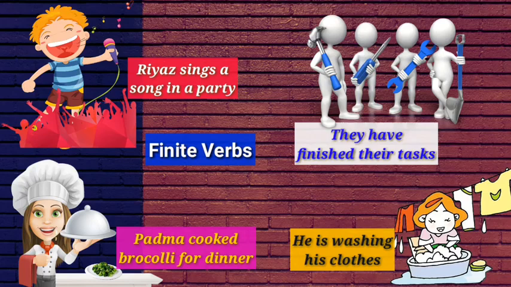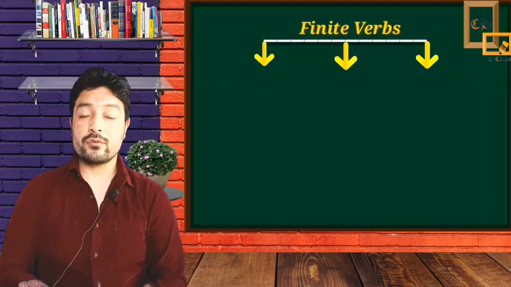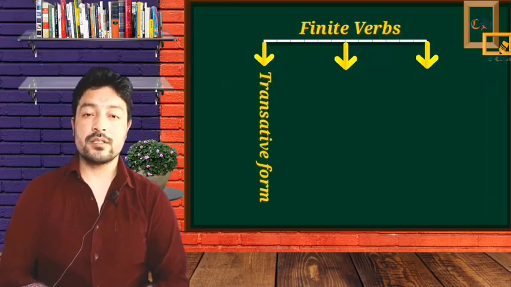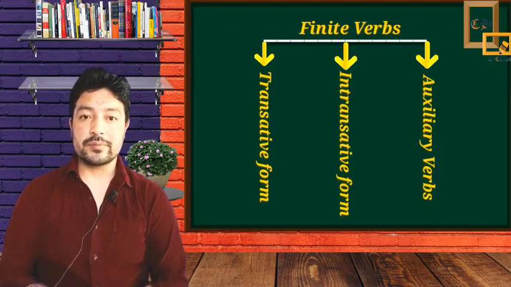Let's observe sentence number 1. Riyaz sings a song in the party. The verb sings is a finite verb because it has a subject, Riyaz, and secondly, it tells about the tense. It tells that the sentence is in present simple. In the next example, Padma cooked broccoli. It is a finite verb because it has a subject, and it is telling us that the sentence is in past. The finite verb has three forms: transitive verbs, intransitive verbs, and auxiliary verbs.